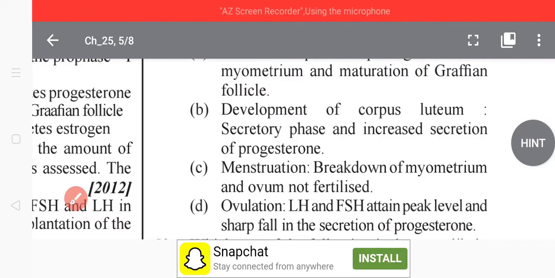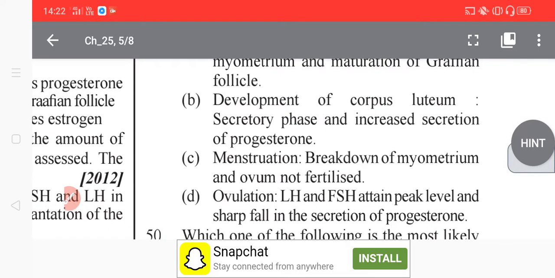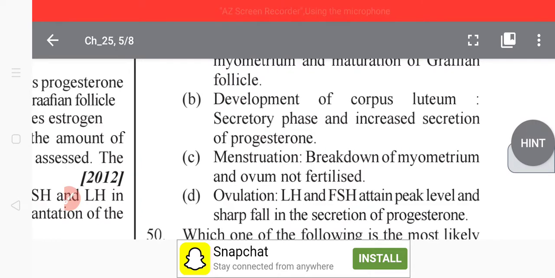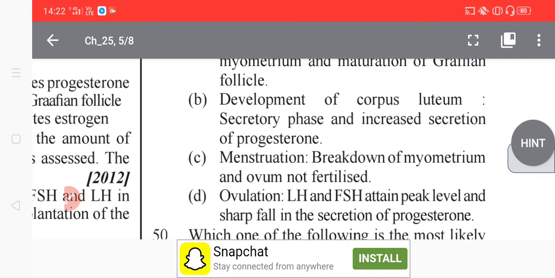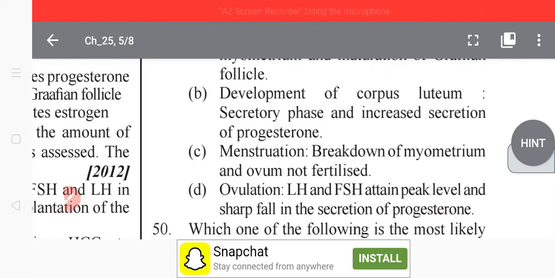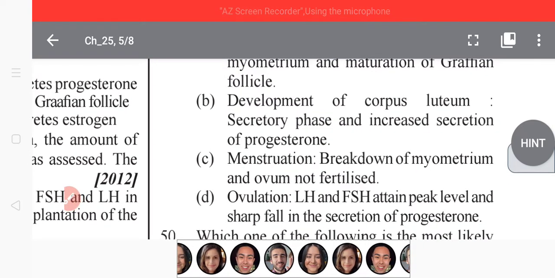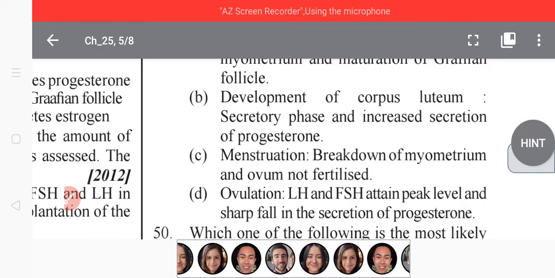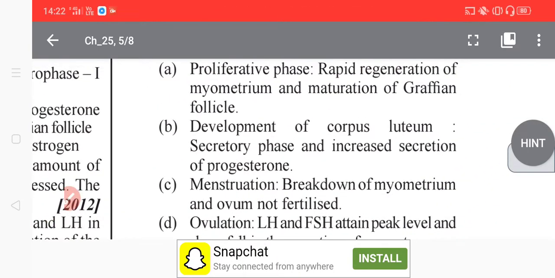So basically, what is happening here? The corpus luteum is essential for establishing and maintaining pregnancy in females. In the ovary, the corpus luteum secretes estrogen and progesterone, which are steroid hormones responsible for thickening of the endometrium and its development and maintenance, respectively. So now go to question 50.